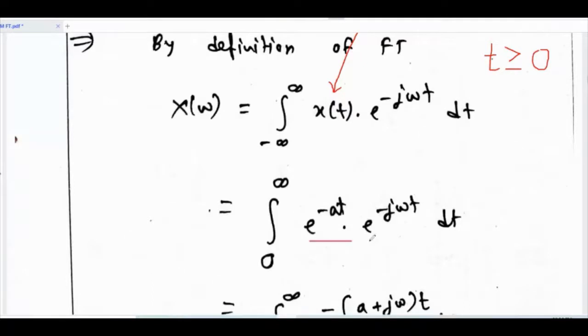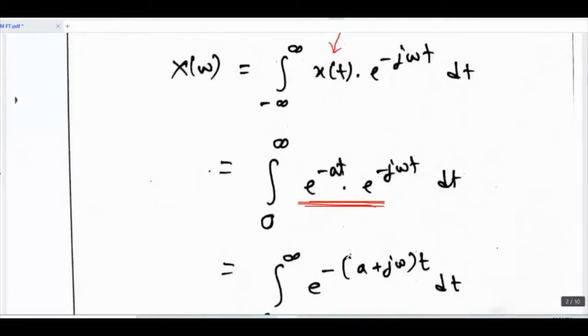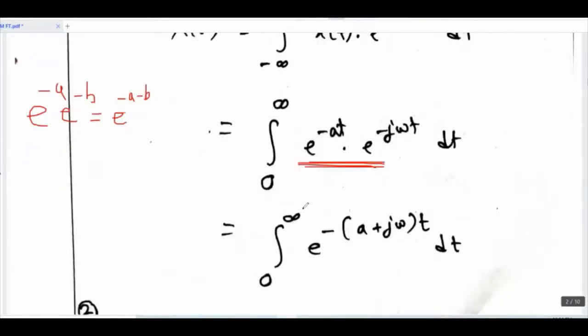Then what we are doing with these two exponentials? We are combining these two exponentials by using the relation e raised to minus a times e raised to minus b is e raised to minus a minus b. So combine two exponentials into one exponential. After that, as the limit is infinity, you should take the minus sign common from the exponential. Then integrate it.